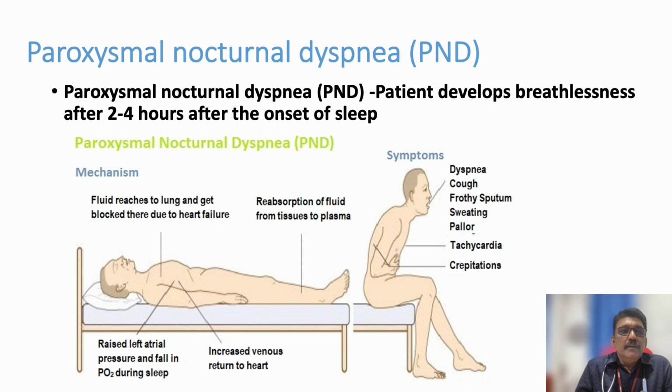So the patient will be lying down for a long time, say the patient started sleeping at 8 o'clock. Around 1 or 2 o'clock, suddenly the patient gets up gasping for breath with breathing difficulty, and he may sit for half an hour or 1 hour. Then he may even walk in the room. He may go near the windows to get fresh air. Then after that it gets relieved and the patient may come back to bed. So this is called paroxysmal nocturnal dyspnea.